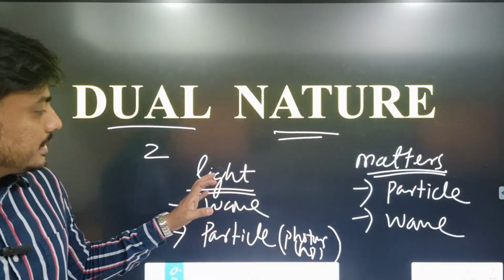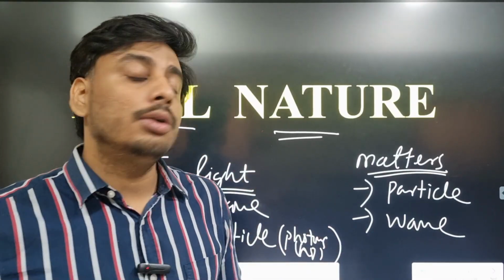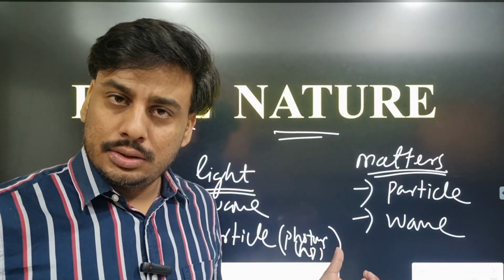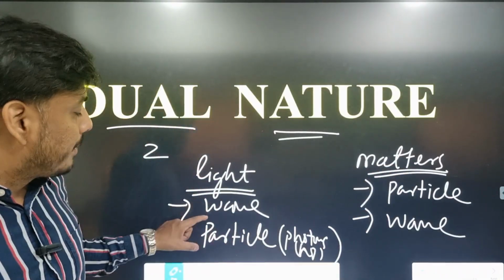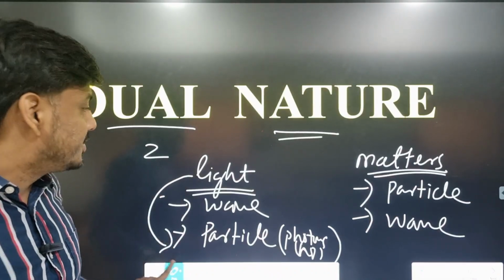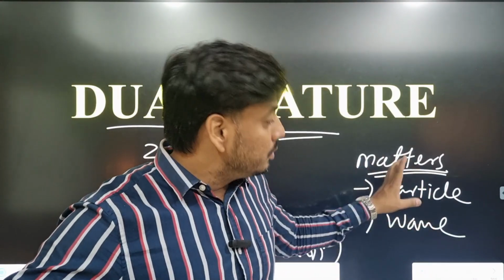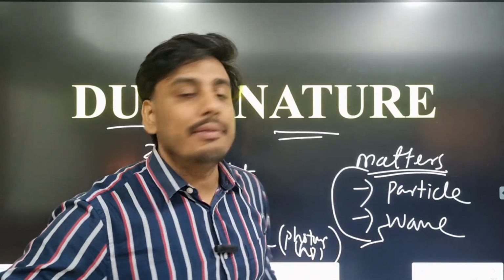So dual nature means both wave-like nature and particle nature. Here we are going to discuss the particle nature of light as well as the wave nature of matter, because we already know that light is a wave, so we have to prove the particle nature. Similarly, all matter consists of particles, so we already know the particle nature of matter, and we have to define or derive the wave-like nature.